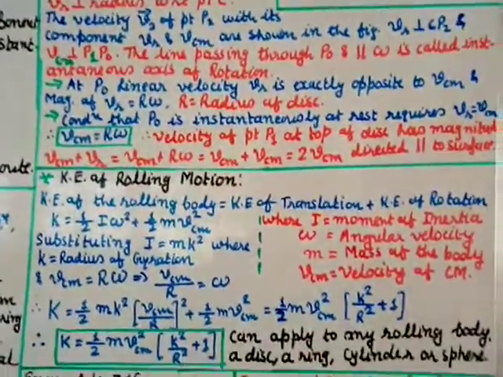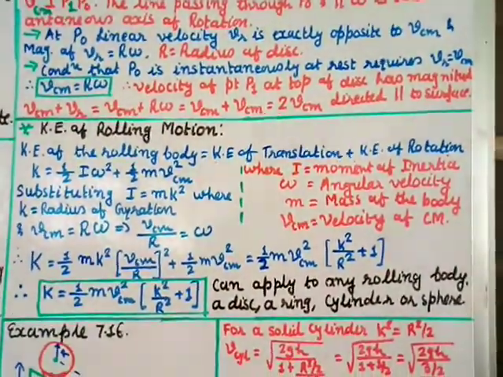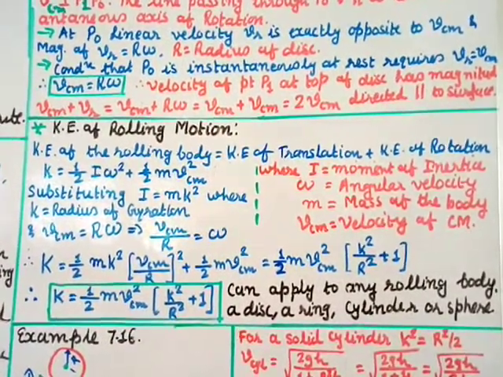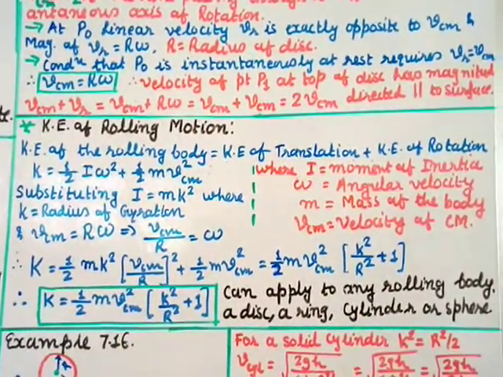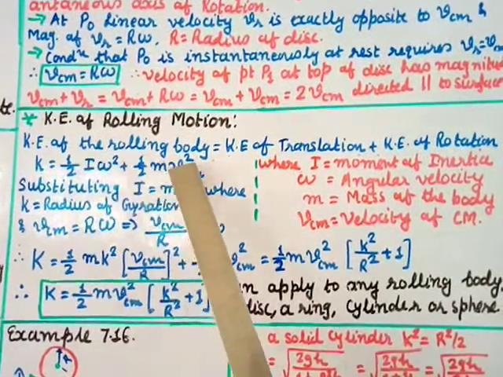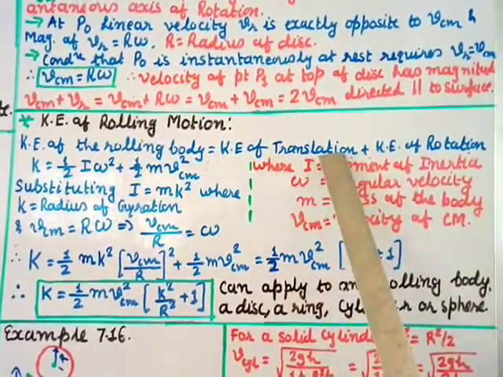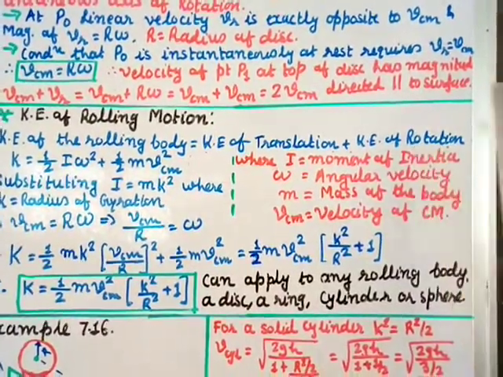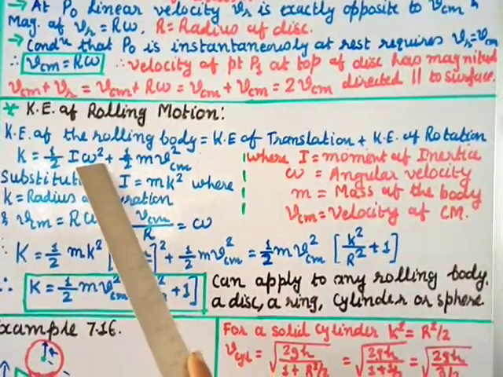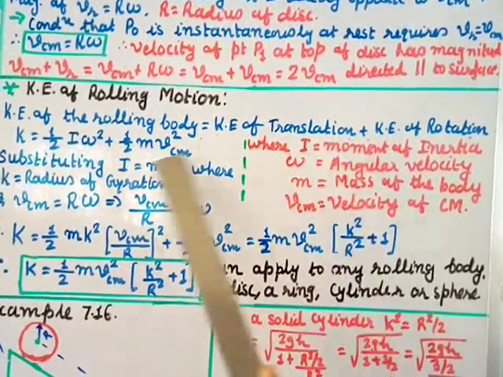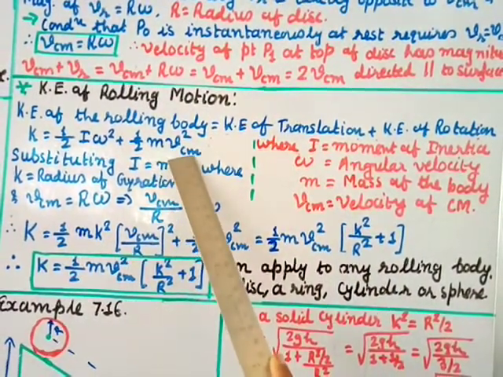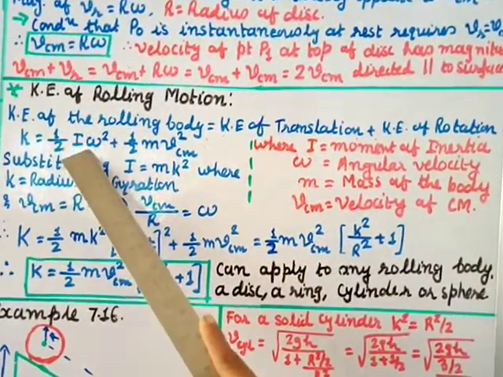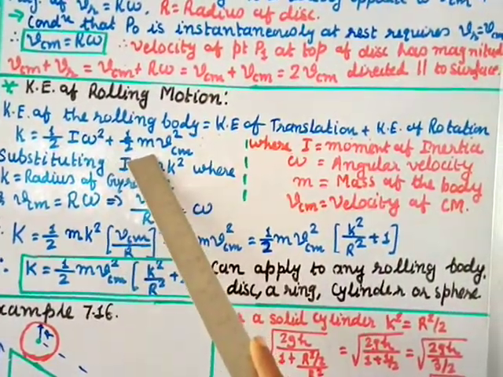Next we have the kinetic energy of rolling motion. Now we know that rolling motion is a combination of translation and rotation, right? Therefore, if you want to find the kinetic energy of the rolling motion, it will be the kinetic energy of translation plus the kinetic energy of rotation. Kinetic energy of rotation is half I omega square, and kinetic energy of translation is half m VCM square.